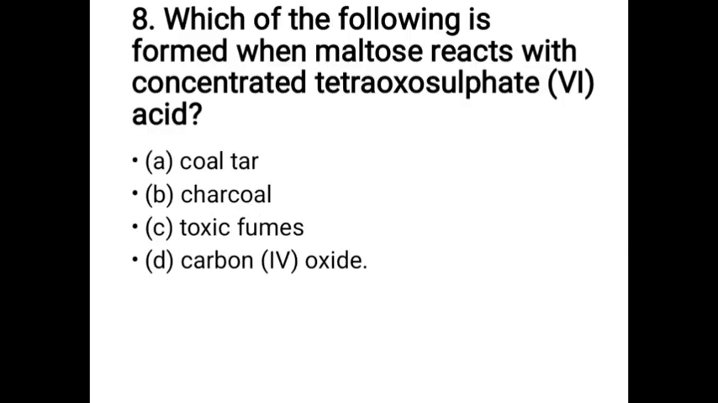Number 8. Which of the following is formed when maltose reacts with concentrated tetraoxosulfate 6 acid? A. Coal tar. B. Charcoal. C. Toxic fumes. D. Carbon 4 oxide. The correct answer is charcoal.